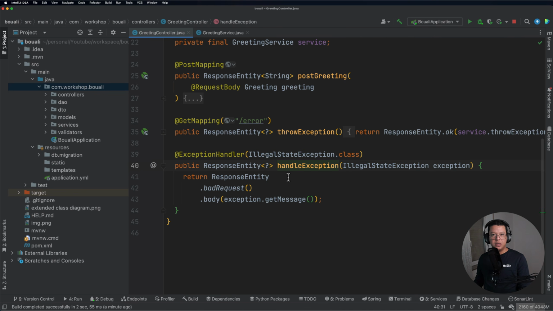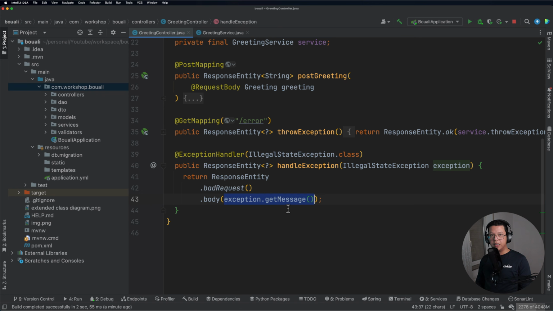Illegal state exception, entity not found exception, validation exception, any other type of exception, even custom exceptions. In that case, we should have as many exception handlers as the number of exceptions we have. For example, I want a special treatment for the illegal state exception, meaning I want to return a different error message.